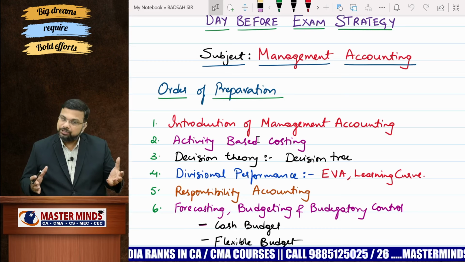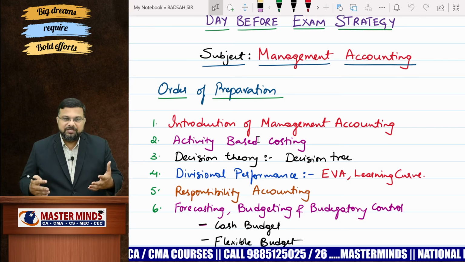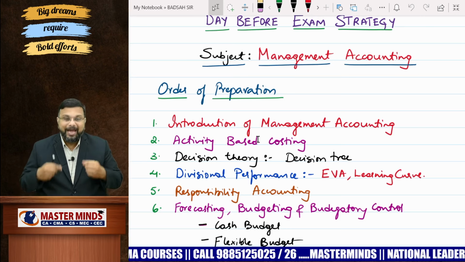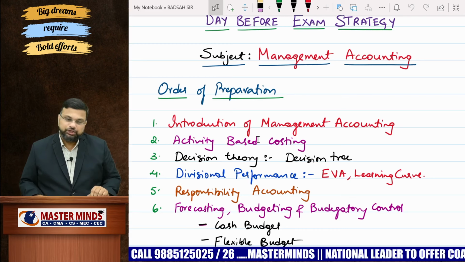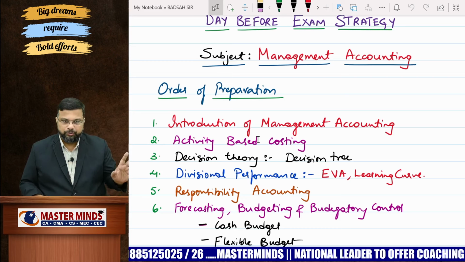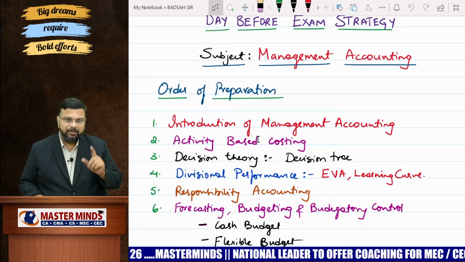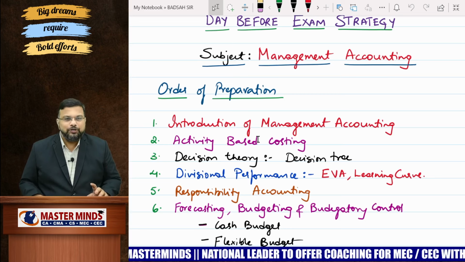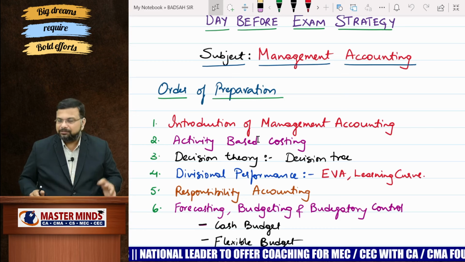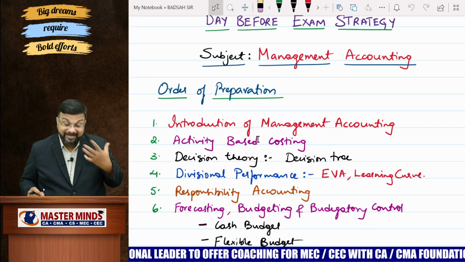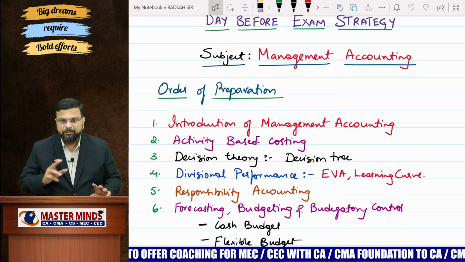If you're a mastermind student, you already know how to prepare. Just to be on the safer side, we want to remind you again. Introduction to Management Accounting: each and every question, without any choice, you have to go through it. 7 marks for sure, and you will also get an MCQ from that particular chapter. Next, go through Activity Based Costing. It's completely a format chapter. Remember the format, and have patience when reading the problem. You can easily do the problem. 7 marks for sure from this particular chapter.